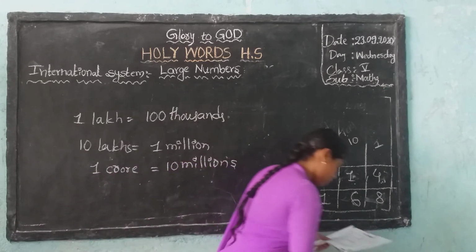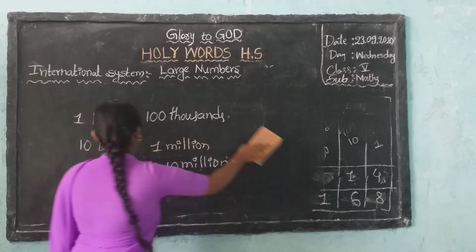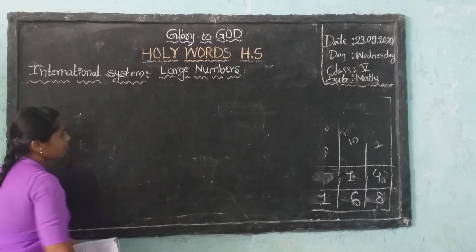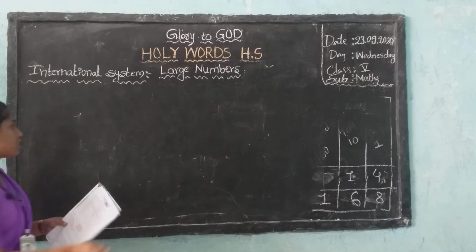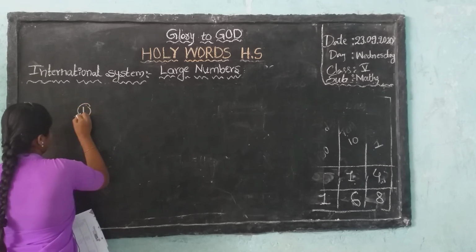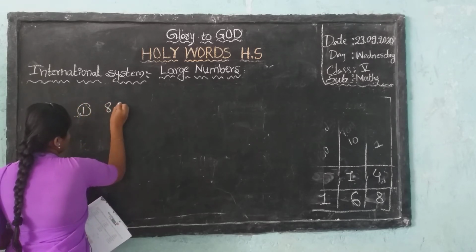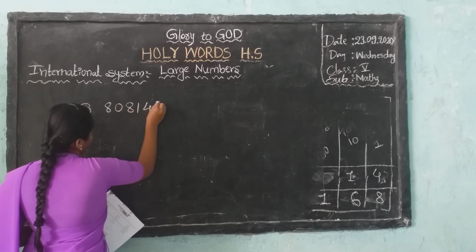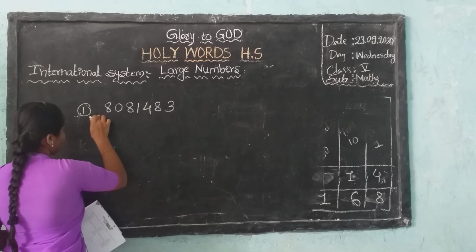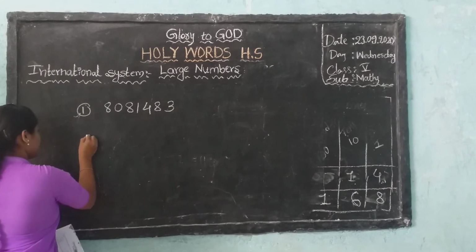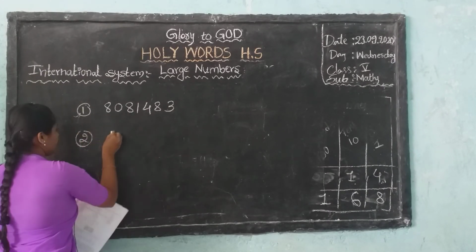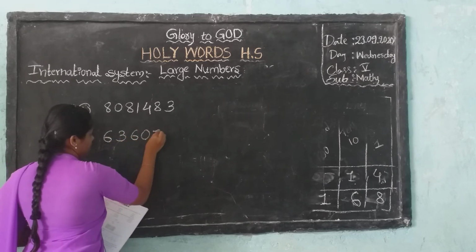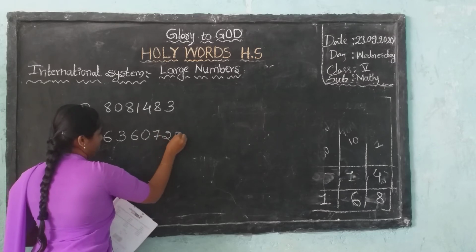Next page, turn to page number 69. Question, part 1.3. First bit, first problem: 8081483. Second problem: 63607284.